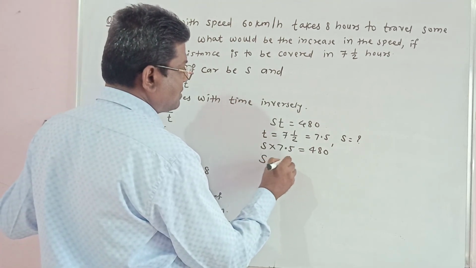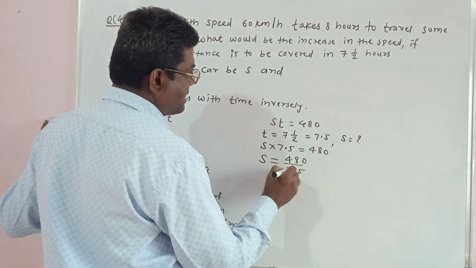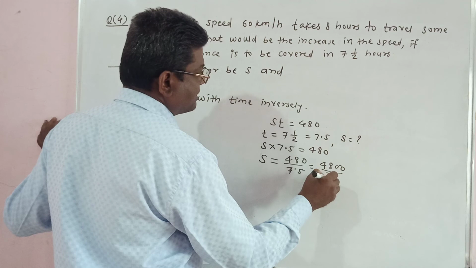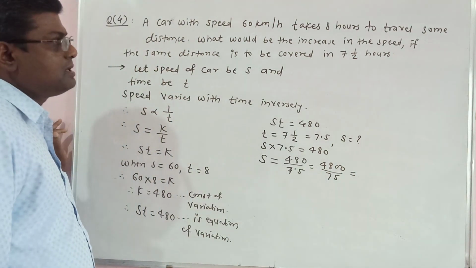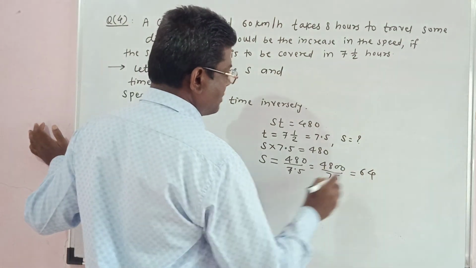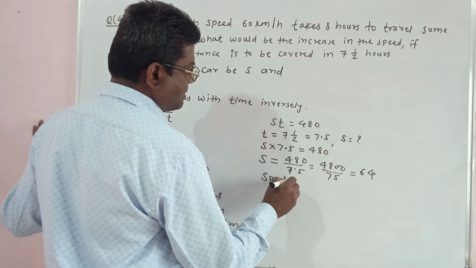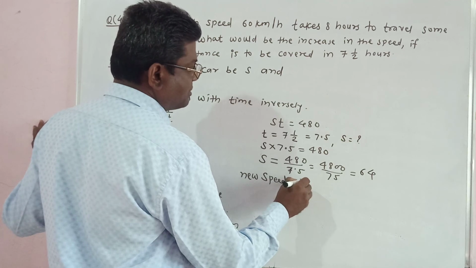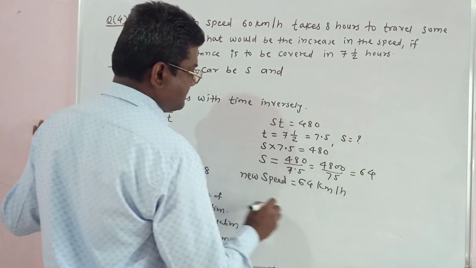Therefore, s is equal to 480 upon 7.5. That will be 4800 upon 75. If we divide 4800 by 75, we will get 64. Therefore, the new speed is equal to 64 km per hour.